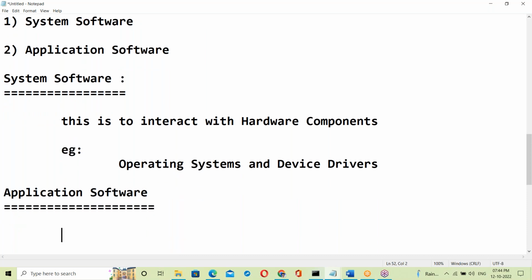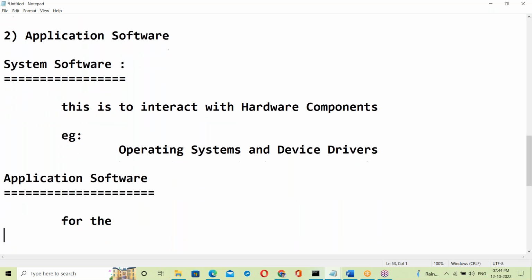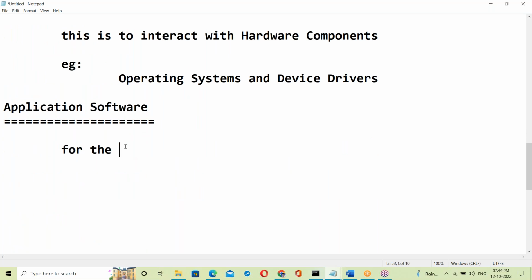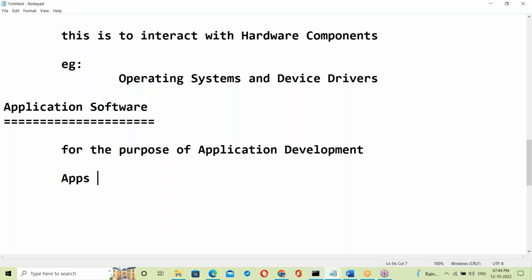Application software is for the purpose of application development. Applications, apps. In our daily life we are using many applications, right? That kind of applications. Yesterday we discussed the same point.